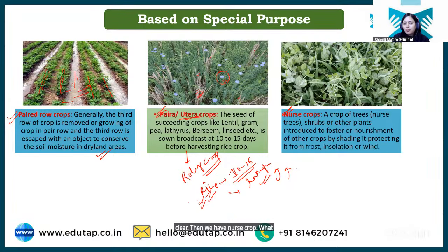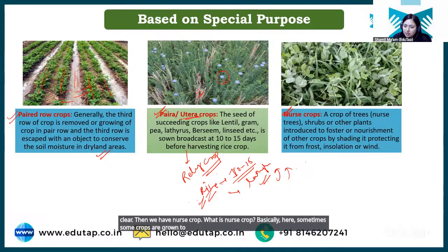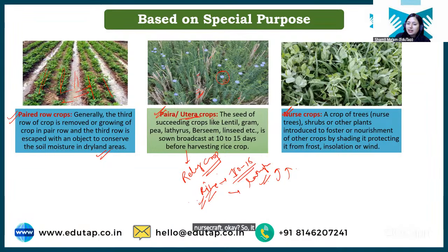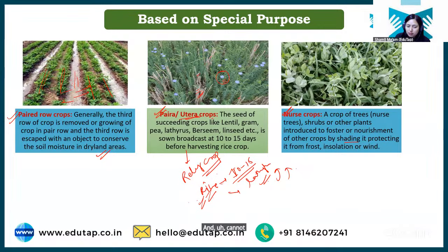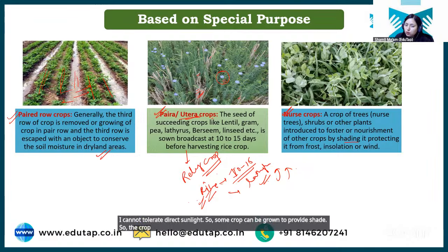Then we have nurse crop. What is a nurse crop basically? Sometimes some crops are grown to nurse other crops, to protect the other crop. Such a crop will be called a nurse crop. It can be in terms of providing shade to the other crop, if any crop is shade loving and cannot tolerate direct sunlight. So some crop can be grown to provide shade. The crop that is grown to provide shade will be called a nurse crop. Clear? I hope it's clear.